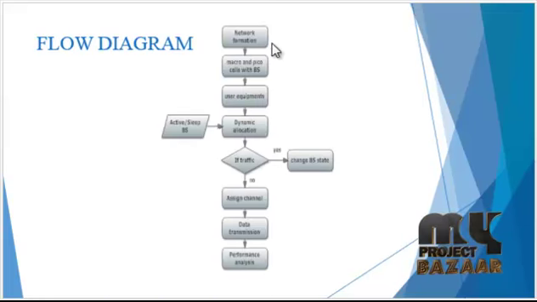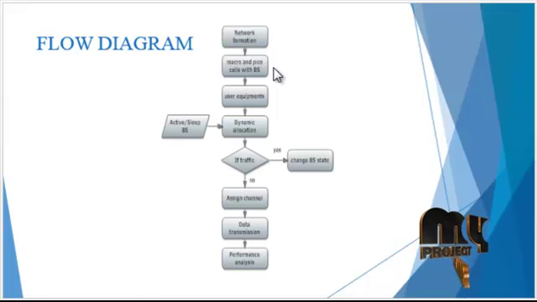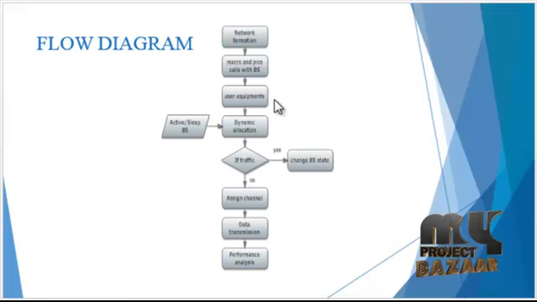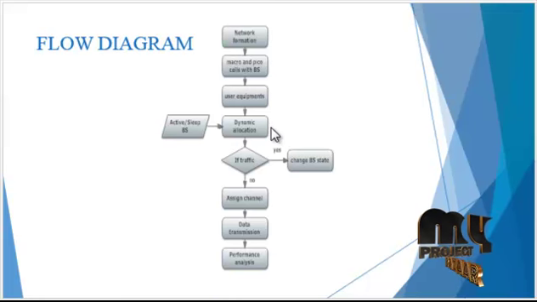Let's see the flow diagram of our process. First, the network is formed with a number of nodes. These nodes are deployed in the macro and pico cells with the base stations. The users are represented as user equipments, which are considered as the nodes in the network. After that, the dynamic allocation for the users is processed for the active or the sleep base stations.